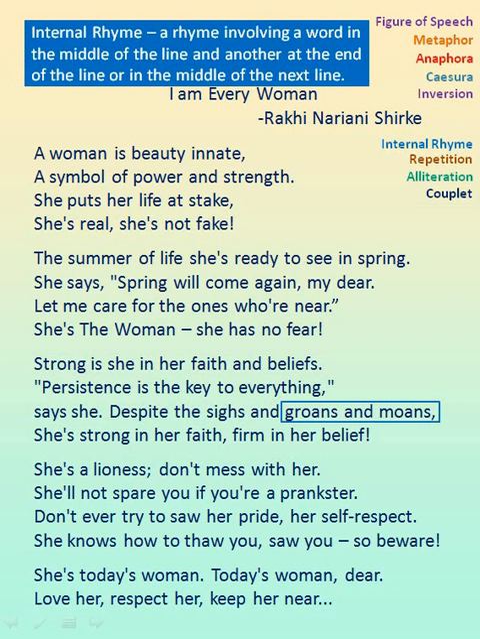A rhyme involving a word in the middle of the line and another at the end of the line or in the middle of the next line. So here you can see groans and moans. Groans is in the middle of the line, whereas moans is at the end of the same line. Such rhyming words are called internal rhyme.